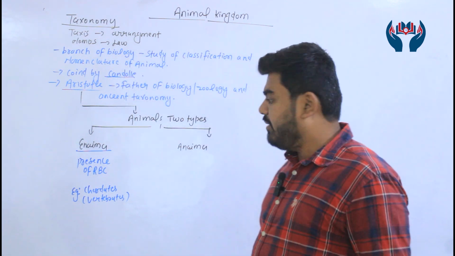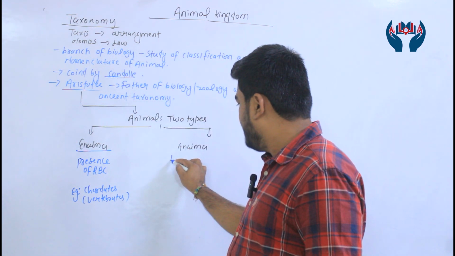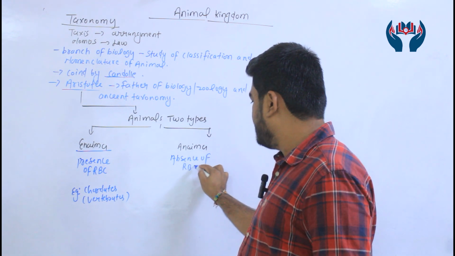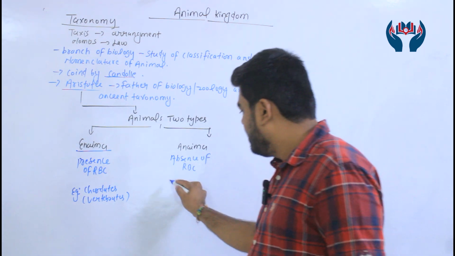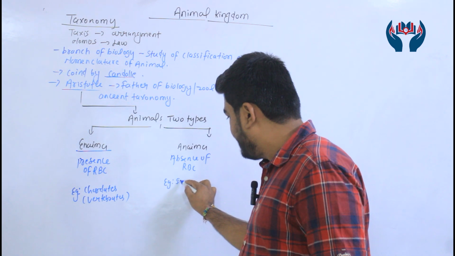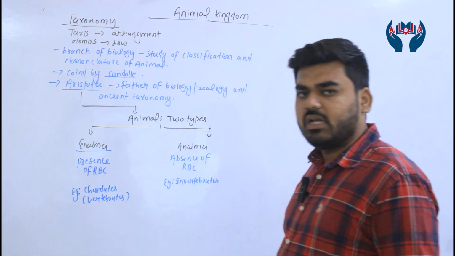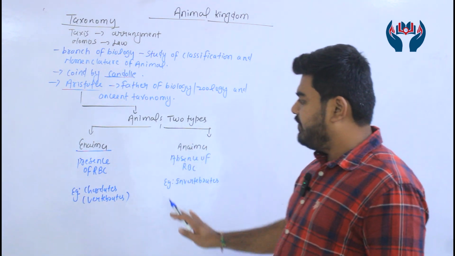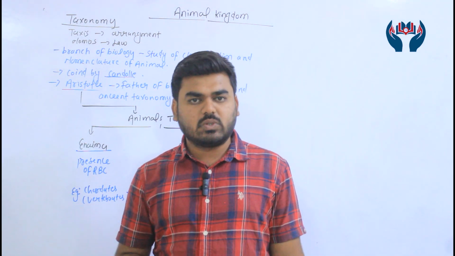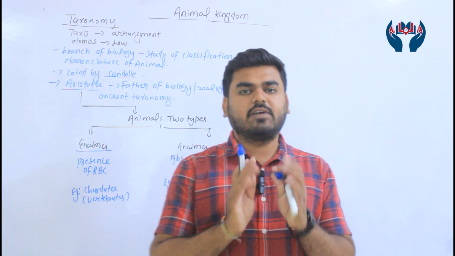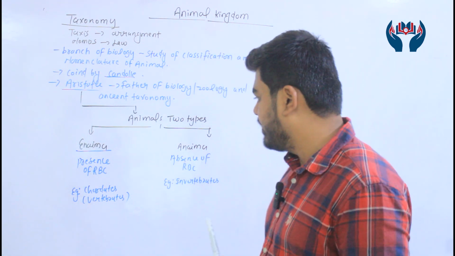Right? Anaima means those organisms with absence of RBC. Absence of RBC means what? Anaima. Example, invertebrates. Is that clear or not yet? So it's a classification of animals according to Aristotle on the basis of presence and absence of RBC, meaning on the basis of the color of blood. Is that clear, guys? Okay.